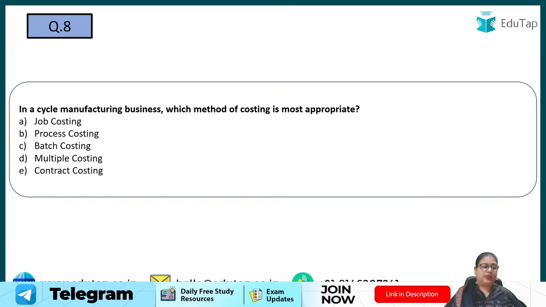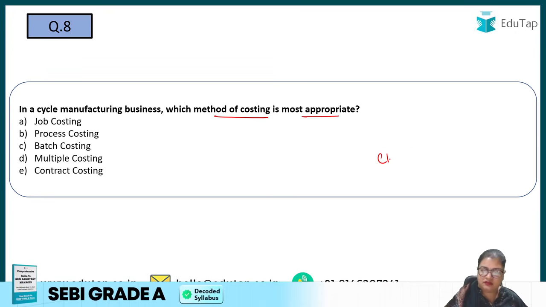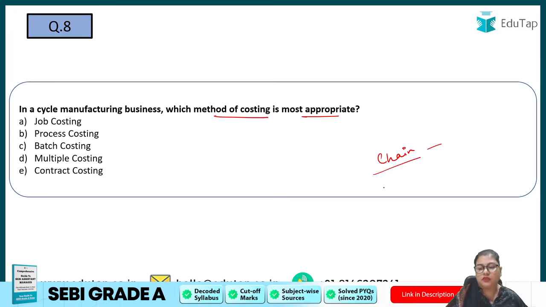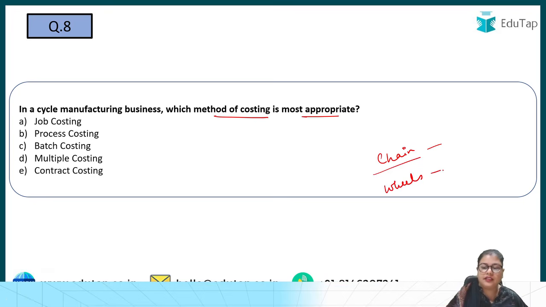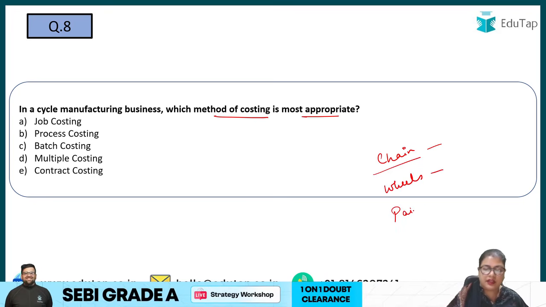Coming to question number 8. In cycle manufacturing business, which method of costing is most appropriate? So when I have a cycle, now the cycle has so many things, like a chain, right, the cycle's chain. Then it has wheels, right? Then I need to paint the cycle, right? So basically this cycle has different components.